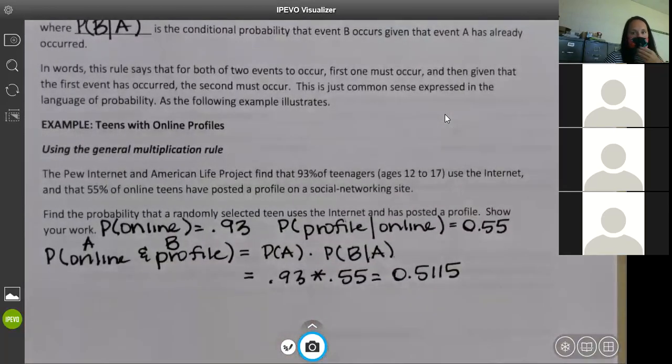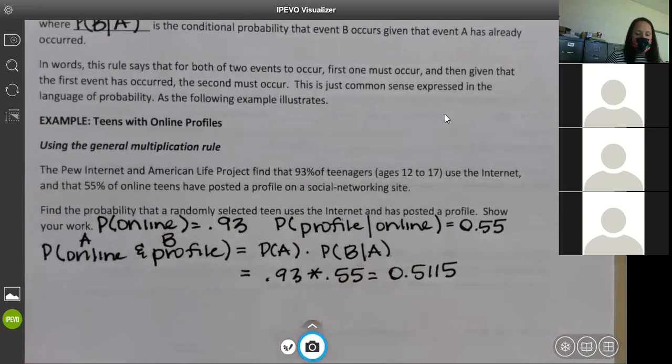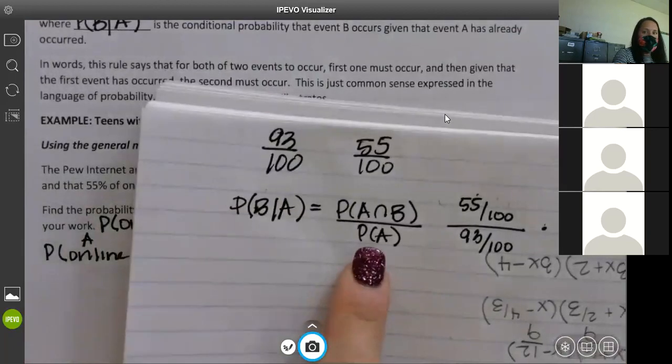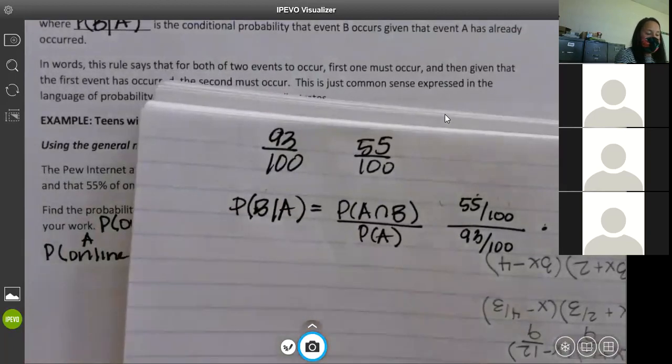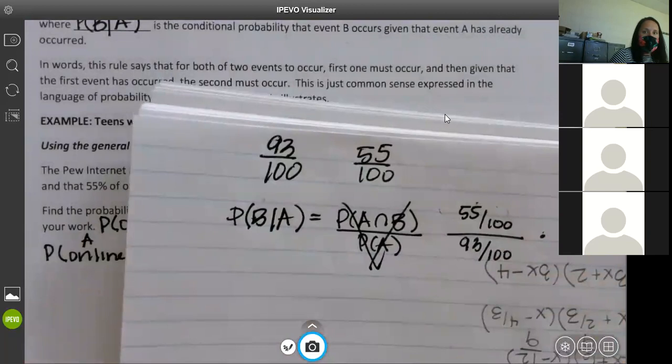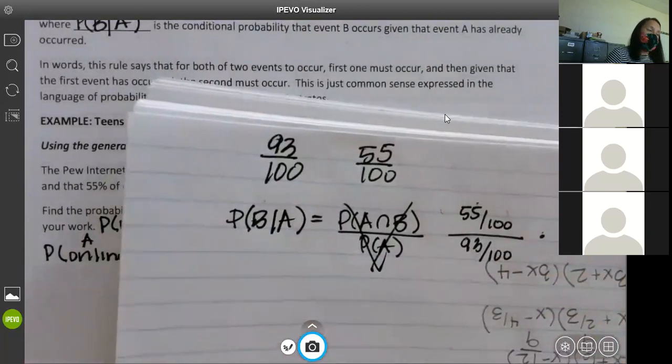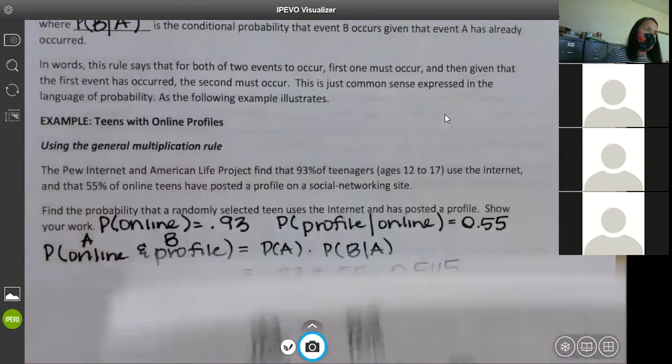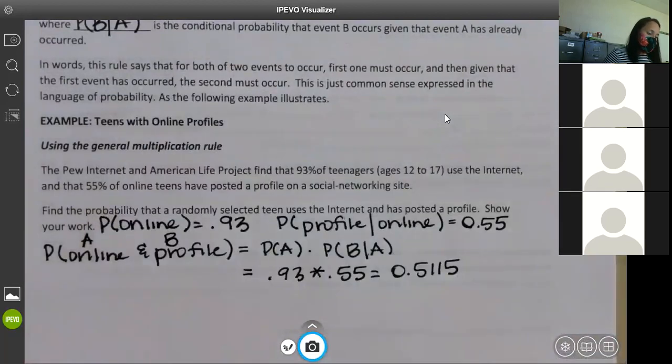So we're just multiplying, because we're not turning this into that big fraction. It takes this part away. Rachel, I'll explain, we'll get back to it.